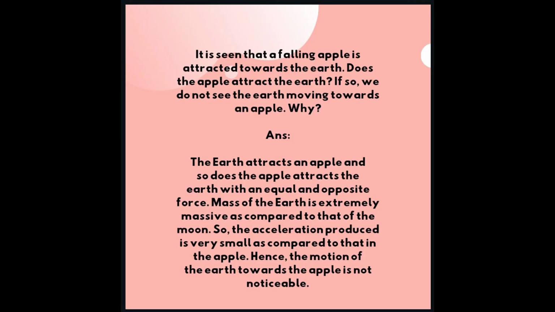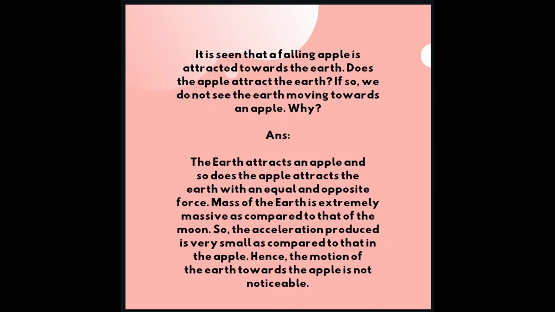See the question. It is seen that a falling apple is attracted towards the earth. Does the apple attract the earth? If so, we do not see the earth moving towards an apple. Why? Answer is, the earth attracts an apple and so does the apple attract the earth with an equal and opposite force.